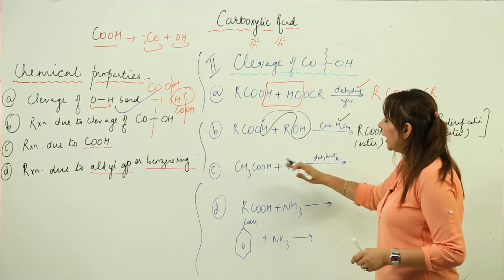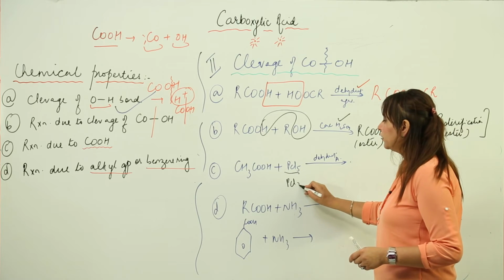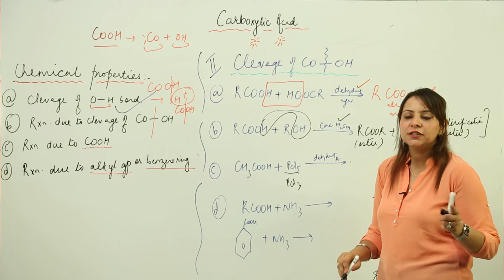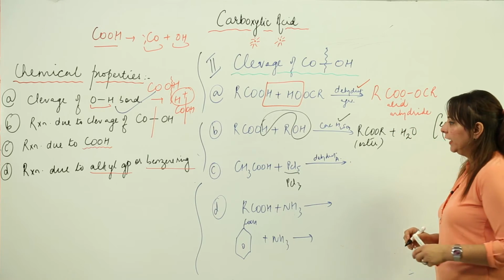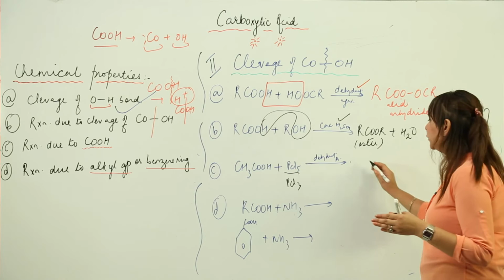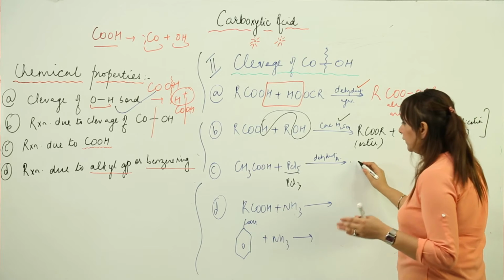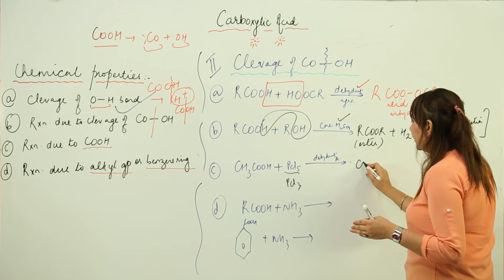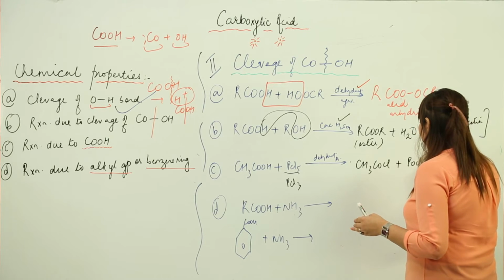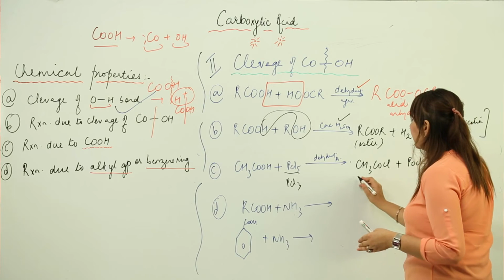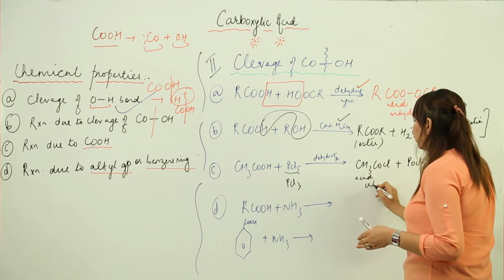Likewise we can react with PCl5, or even with PCl3, that means phosphorus penta- or trichloride. So again, you know what type of compound it forms. The water molecule is liberated, and we get CH3COCl plus POCl3 plus H2O. And what is this compound? It is acid chloride.